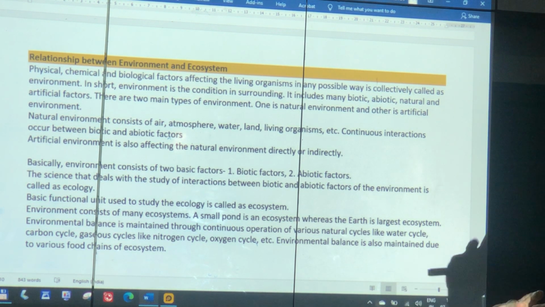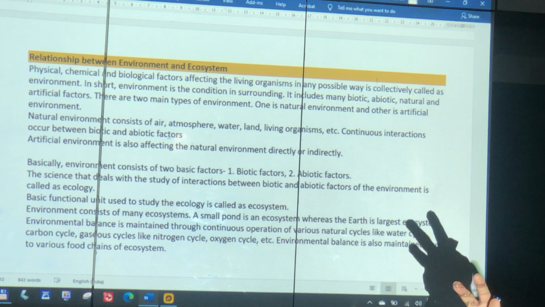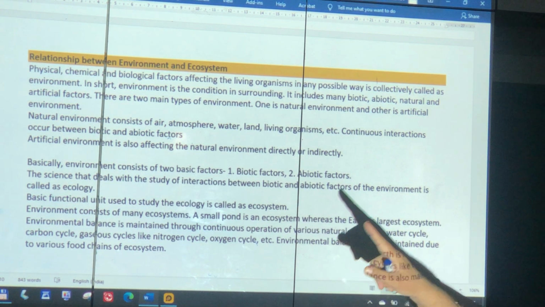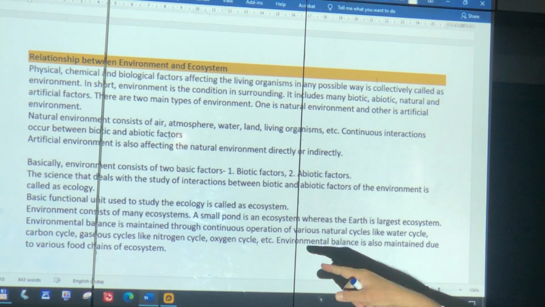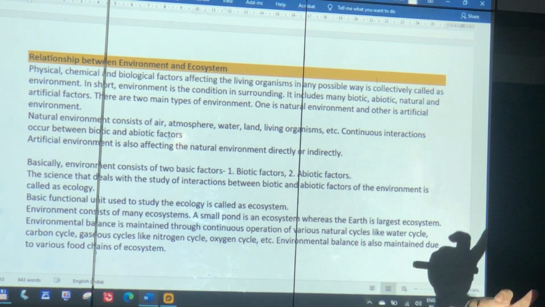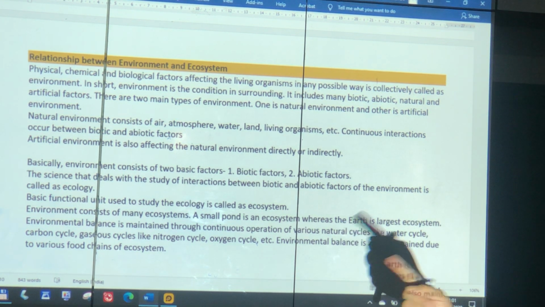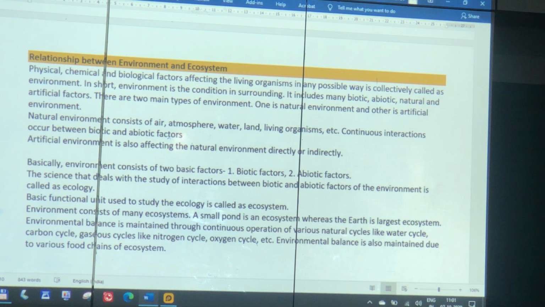Now the balance, what comes and what goes and what remains. We have natural cycles, water cycle, carbon cycle, gas cycles of nitrogen, oxygen, etc. And this balance, how much comes in, how much goes out, how much remains, is due to the food chains of the ecosystem and environmental interactions.